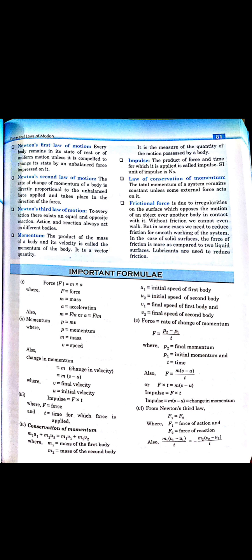What is impulse? The product of the force and the time is said to be the impulse. It is also an impact of force, but it is a large force acting in a small time. That is, in a small time the force will be large, then it is said to be the impulse, and the formula for impulse is J equals F into t. So this is the formula for the impulse.